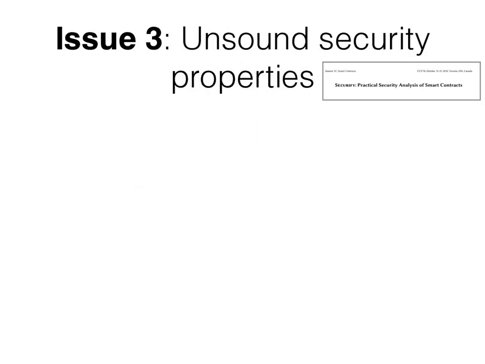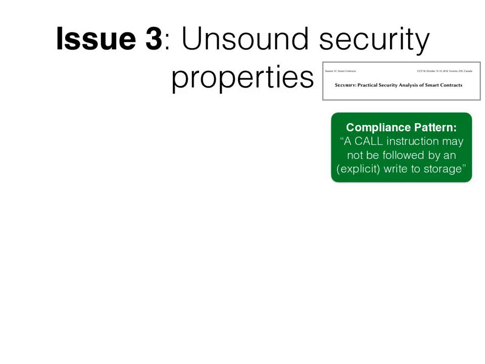The last source of unsoundness we will discuss is unsound security properties. One way of preventing DAO-like attacks is to forbid writing to the storage after performing a call. Securify provides an unsound compliance pattern for this property that characterizes it as: a call instruction may not be followed by a storage instruction. The problem with this characterization is that the storage instruction is not necessarily needed to write